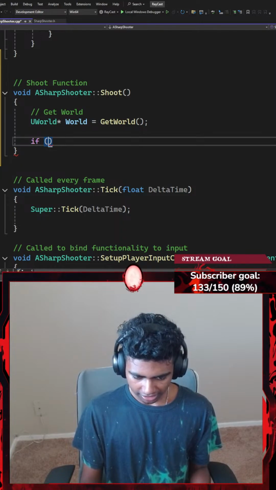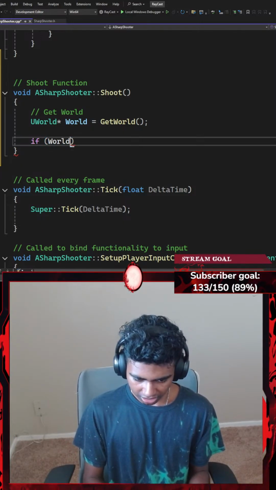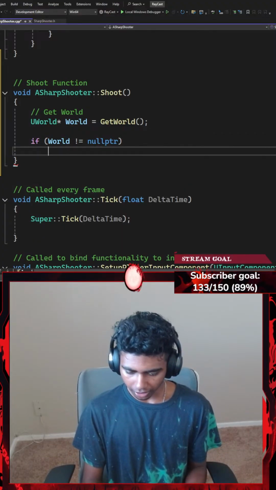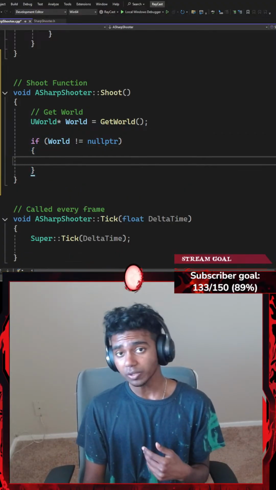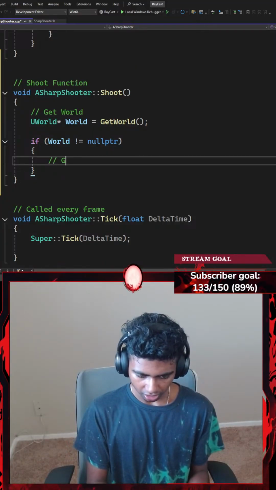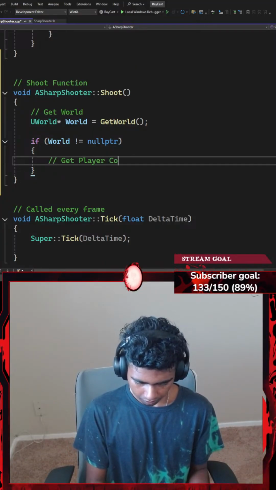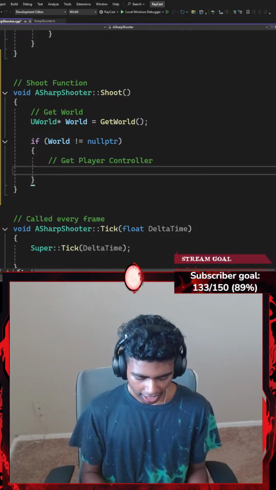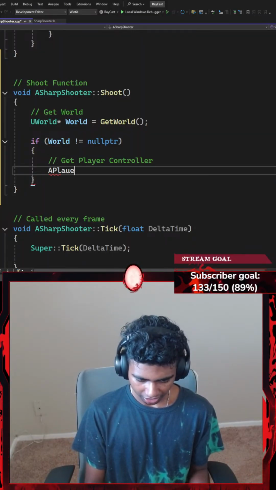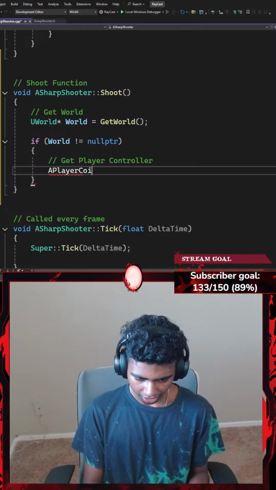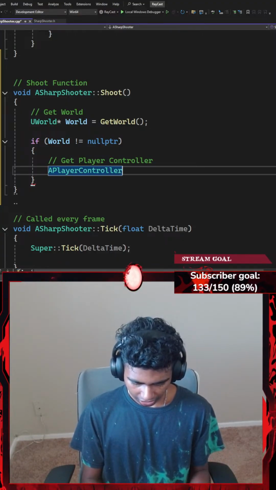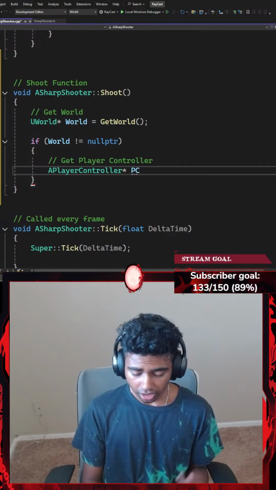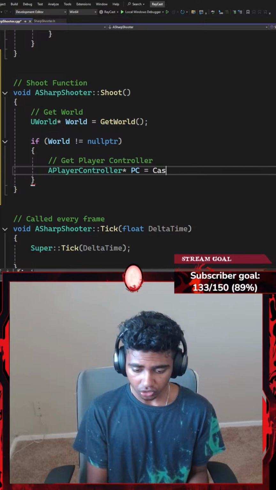Okay, so I'm going to go with something like if my World is not equal to nullptr, then I'm going to do something. That's when I'm going to get my player controller. To get my player controller, I'm going to go with something like APlayerController, which is going to be represented by a pointer called PC, short for player controller, which is going to be equal to a cast.